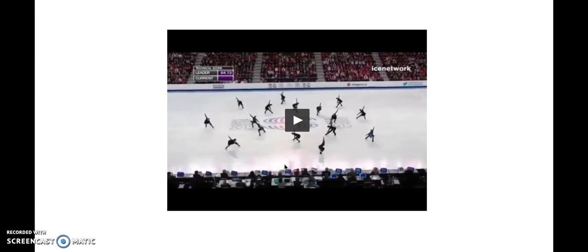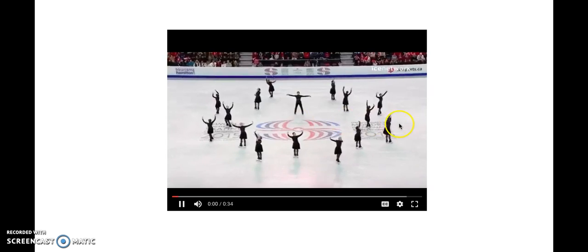We're going to apply what we've learned here to a real-world problem. So this is a sport that I do. It's called synchronized skating, and this is a circle element. And circles are very fundamental to synchro, as you might be able to guess from the video.